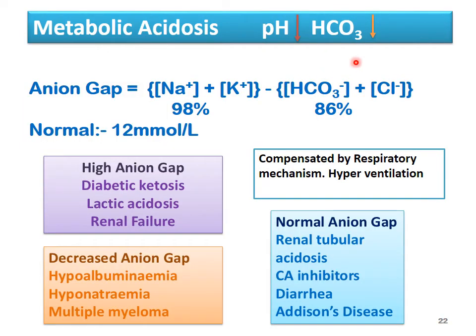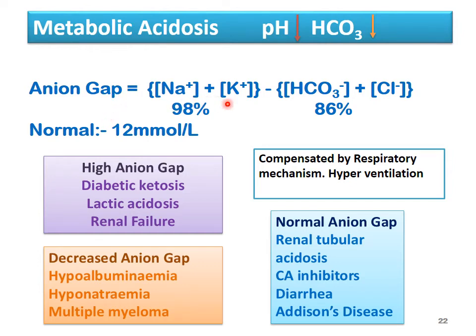Now metabolic acidosis. In metabolic terms, we have to look at bicarbonate. In acidosis, pH is reduced and bicarbonate is reduced. Before metabolic acidosis, we come to a term called anion gap. What is this anion gap? It is the gap in anions.